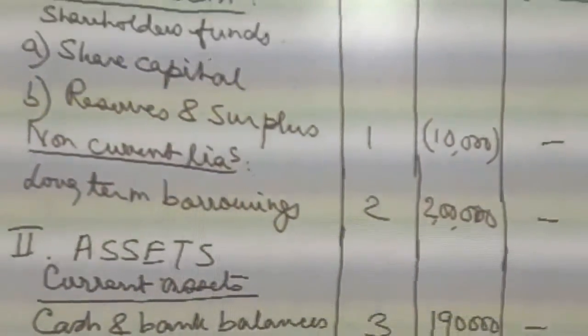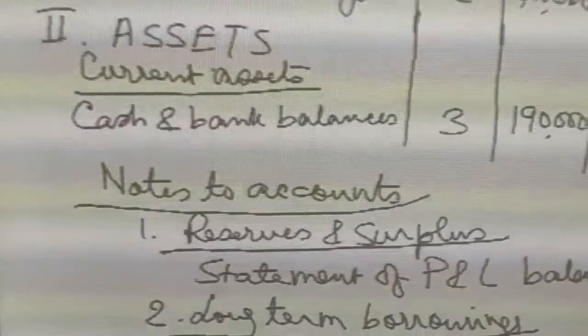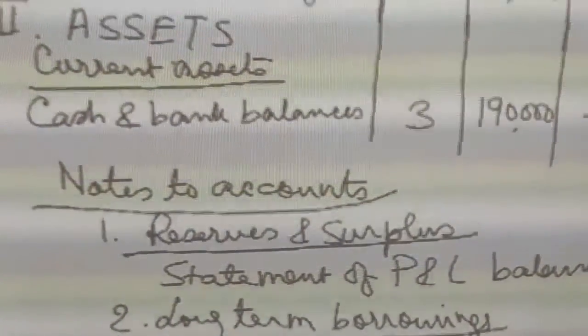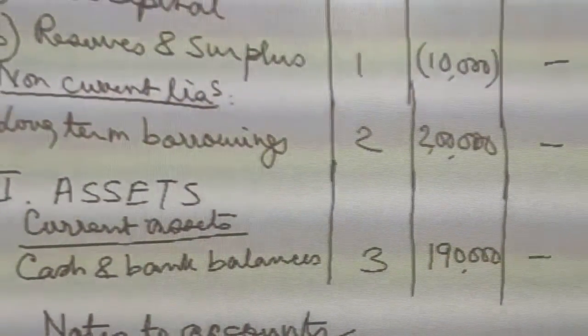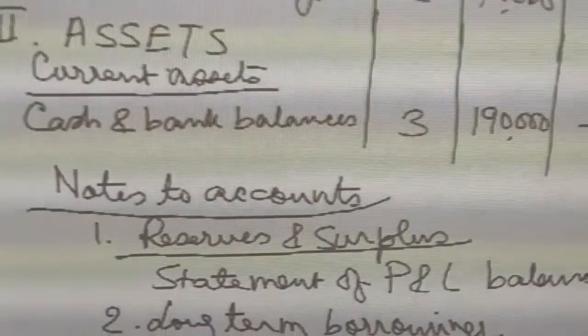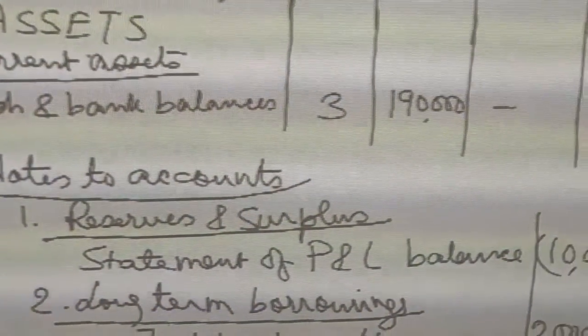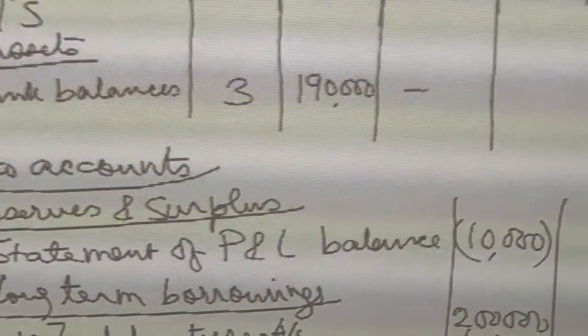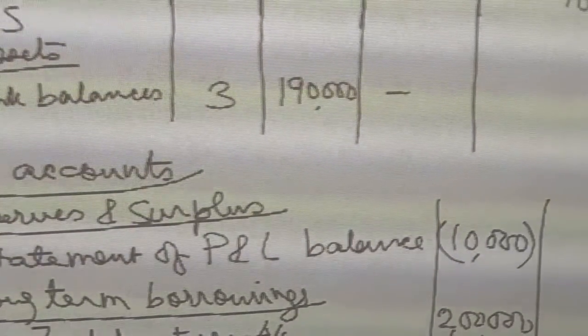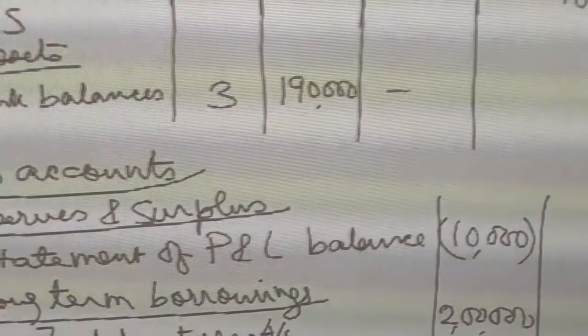Now we come to the notes to accounts. Notes to accounts, note number 1 was reserves and surplus. So under reserves and surplus, actually we have statement of profit and loss balance, that is minus 10,000. It is written in bracket.